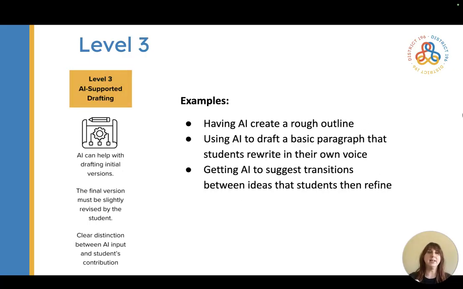Level 3 allows AI use to help with some initial drafting, but the final version needs to be revised by the student. So this could be things like having AI create a rough outline that students then write a paper on the back of, using AI to draft a basic paragraph and students could rewrite, or getting AI to suggest some transitions between ideas that students are then refining before utilizing.